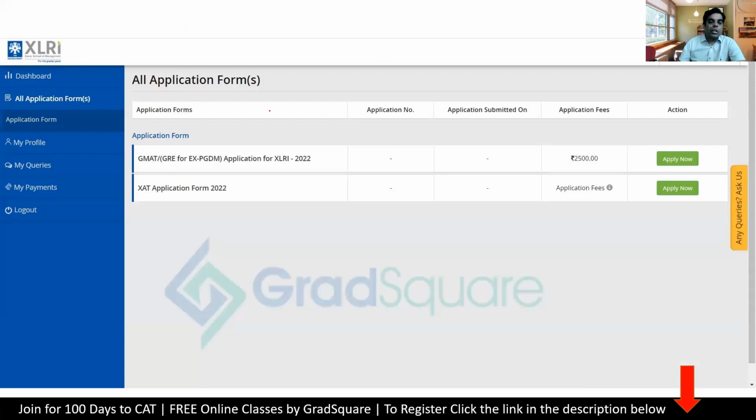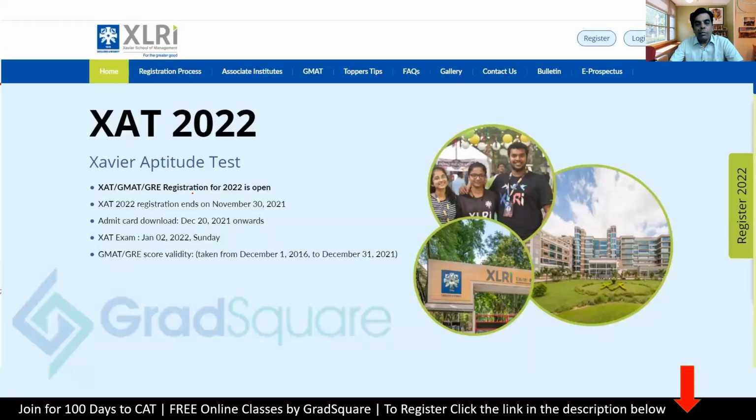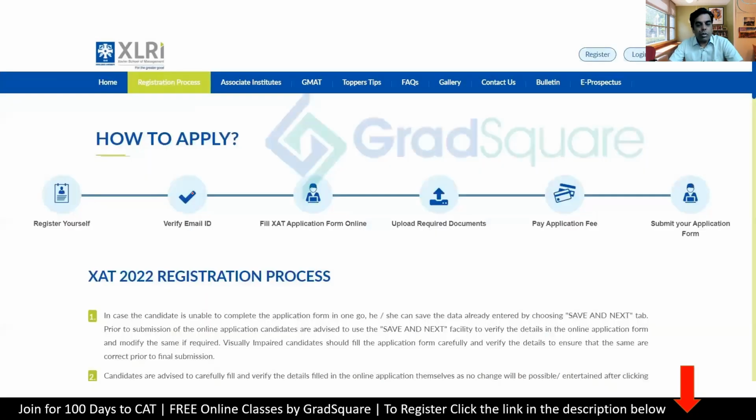Okay, so this particular dashboard has got two applications in it. One is for the executive PGDM, and the other one is for the XAT application form for all the other programs which are there, the BM program, the HR program, and so on and so forth, right? So both of these are available here. But before we even get into this and start filling up this form, let's quickly go through the main page once again and have a look at the entire registration process and see what is to be kept in mind before you can fill up this form.